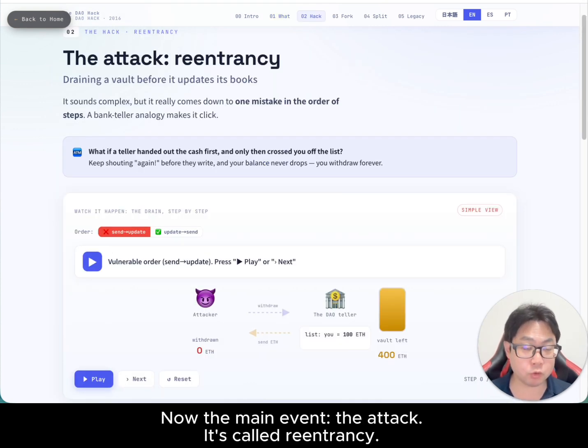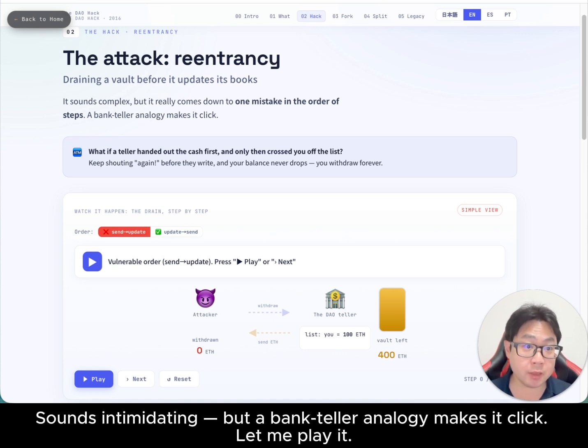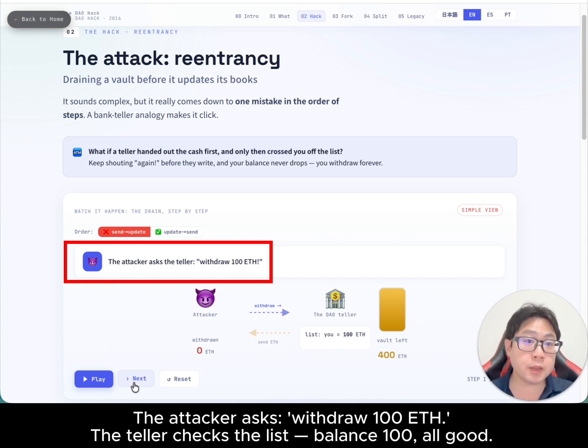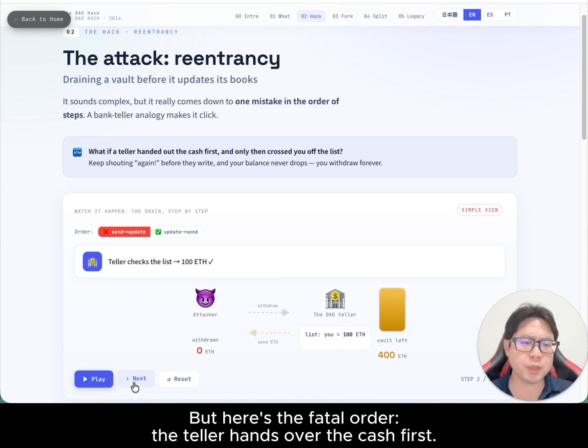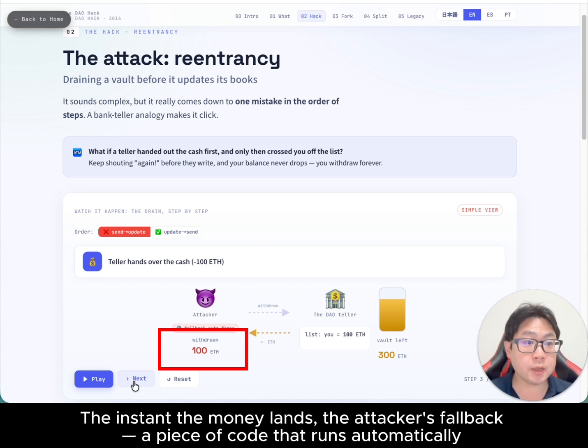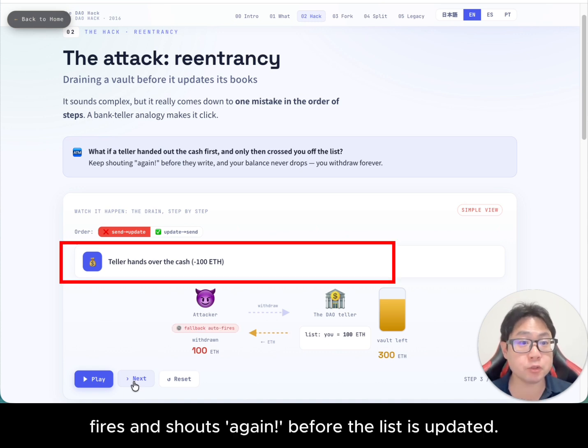Now, the main event. The attack. It's called re-entrancy. Sounds intimidating, but a bank teller analogy makes it quick. Let me play it. The attacker asks, withdraw 100 Ether. The teller checks the list, balance 100. All good. But here is the fatal order. The teller hands over the cash first. The instant the money lands, the attacker's fallback, a piece of code that runs automatically, fires and shouts again.